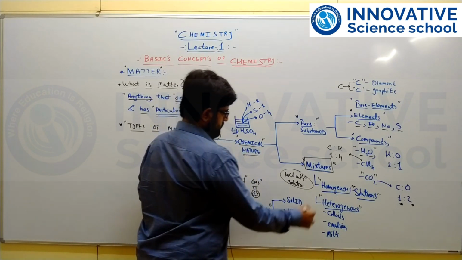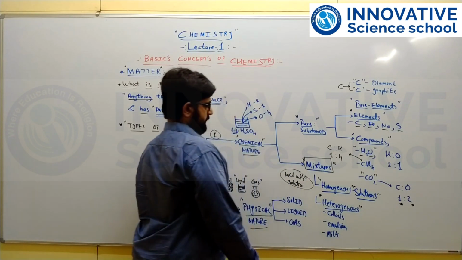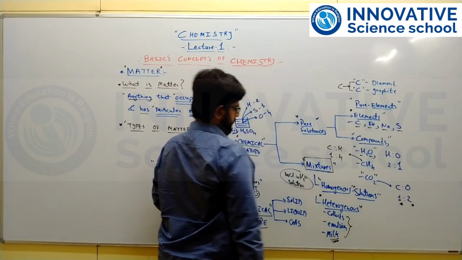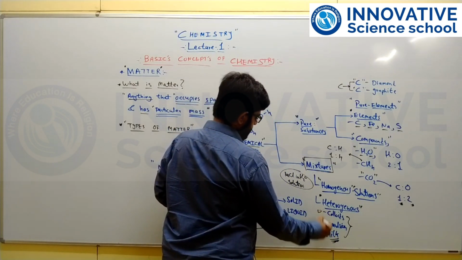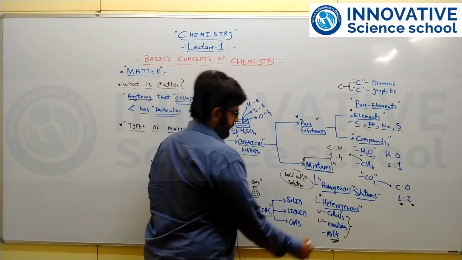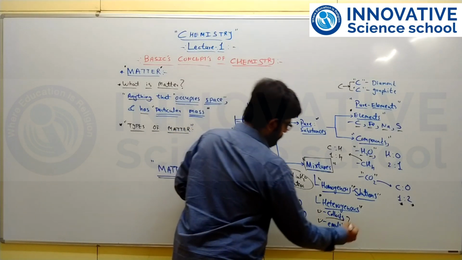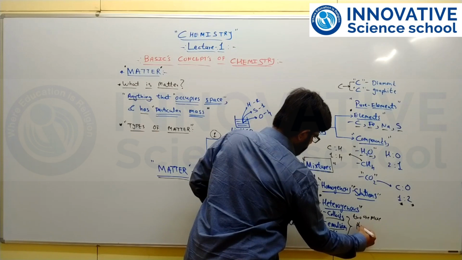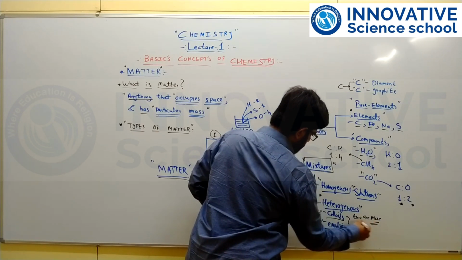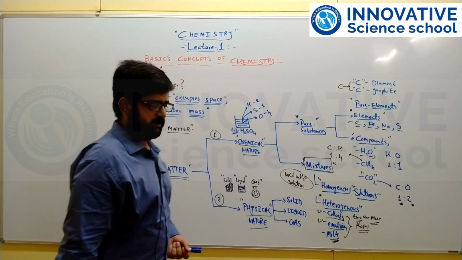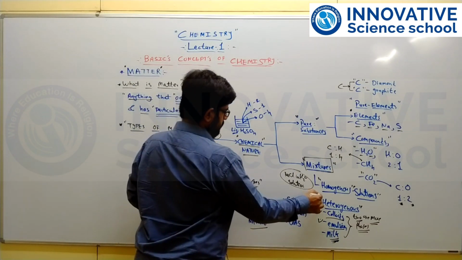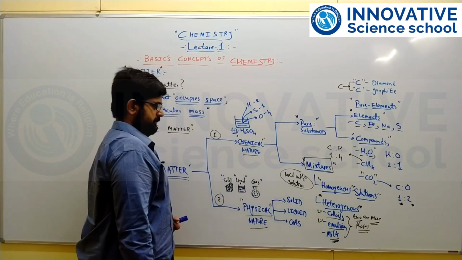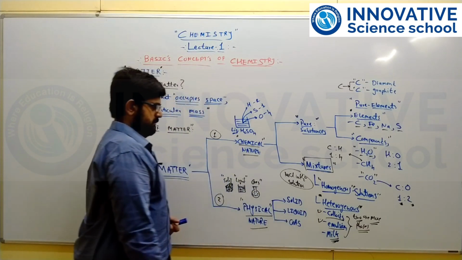And second is heterogeneous, meaning in this there are different mixtures linked together. Say for example milk is a type of heterogeneous system. You can say either colloidal system or emulsion. Colloids and emulsions mean they have two or more different types of phases which are mixed together, like oil and water, so they are known as heterogeneous systems. In that there are some types like colloids, emulsions, suspensions, which are included in this heterogeneous system.